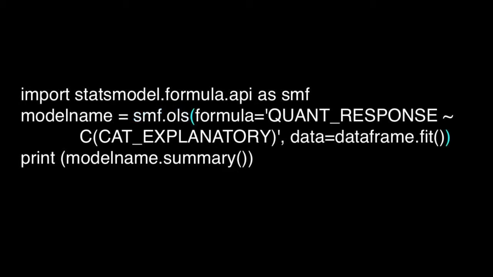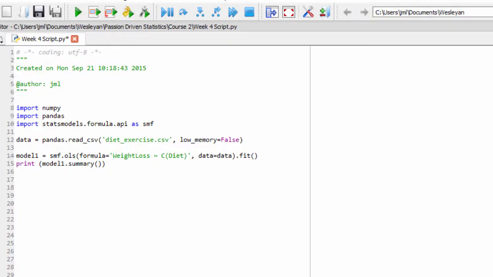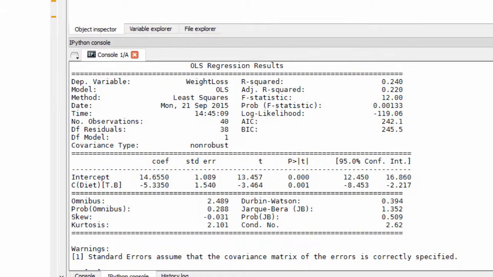Within parentheses, I write my formula including the name of my quantitative response variable, followed by a tilde, and then the name of my categorical explanatory variable. And I indicate to Python that this is a categorical variable by adding a capital C and putting the variable name within parentheses. Then I print the model using the summary function. In this diet and exercise example, the syntax would look like this. The resulting output for my analysis is shown here.